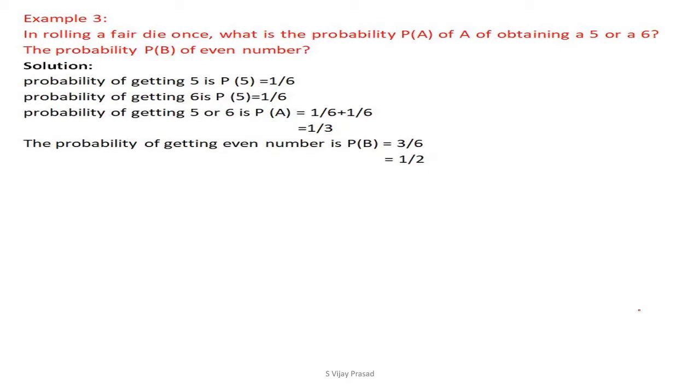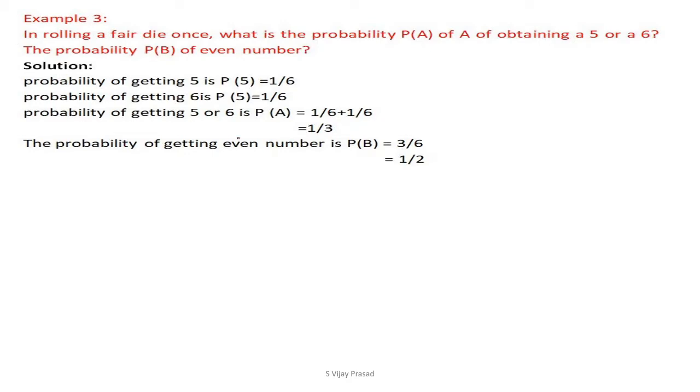In rolling a pair of dice once, what is the probability P of A of obtaining a 5 or a 6? And the probability P of B of even numbers. Now, in the first problem, we have to get P of A, that is, the event where we are getting either 5 or 6. The sample space we know.